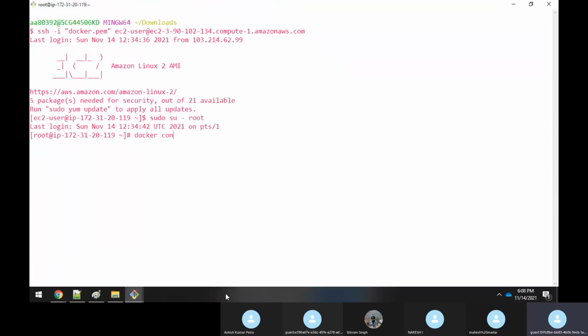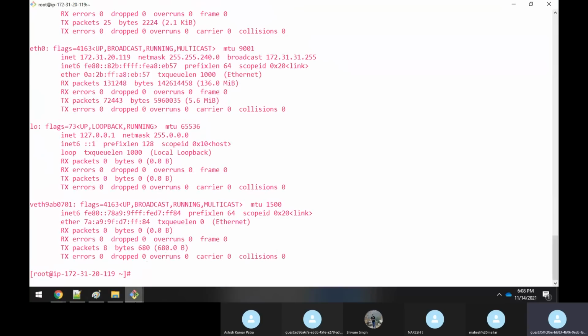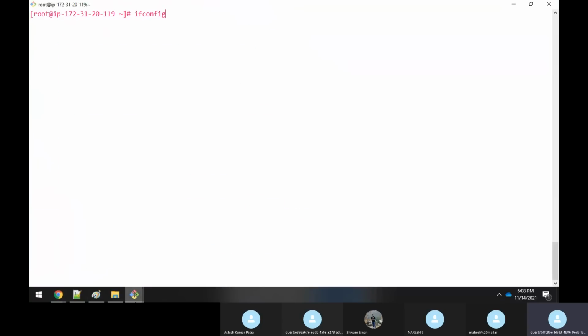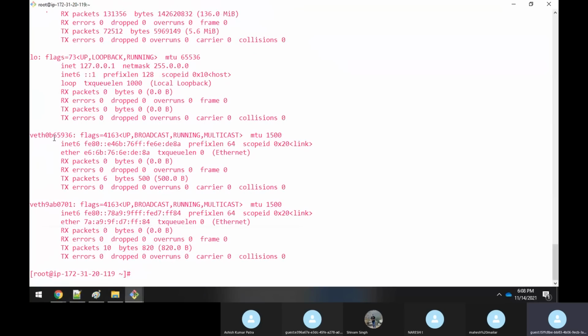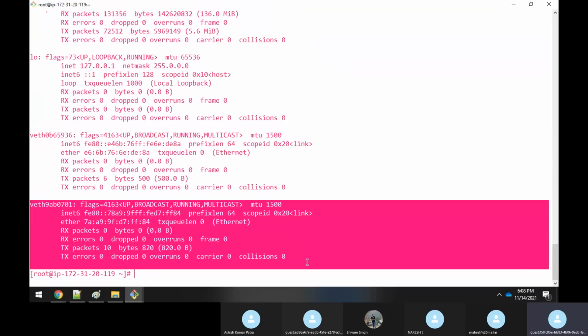Docker container run -it, same image, Ubuntu 14.04. One more container is created. Now execute the ifconfig command again, and you can see one more virtual network interface created. Now there are two virtual network interfaces because there are two containers running.